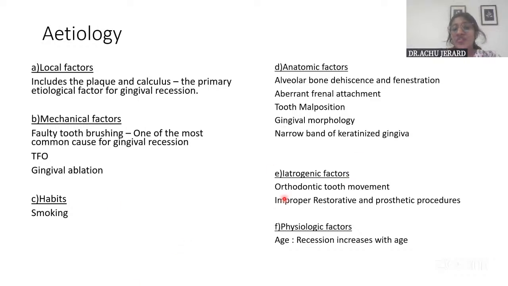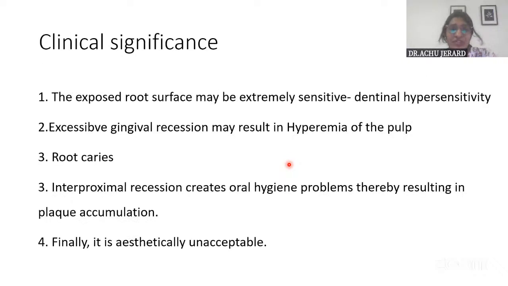And then iatrogenic factors. What are iatrogenic factors? Those which are induced, accidentally, by the clinician. Like orthodontic tooth movements or improper or faulty restorations with overhanging margins. So they all can cause recession of the gingiva. Then finally, the physiologic factor, which is age, is one of the factors. It seems to increase with age.